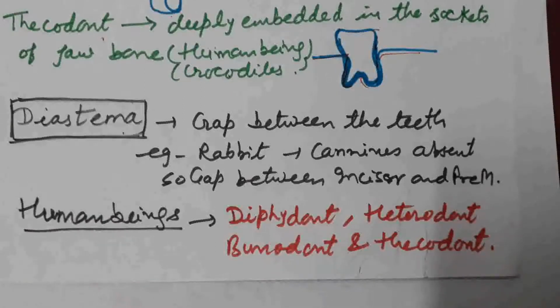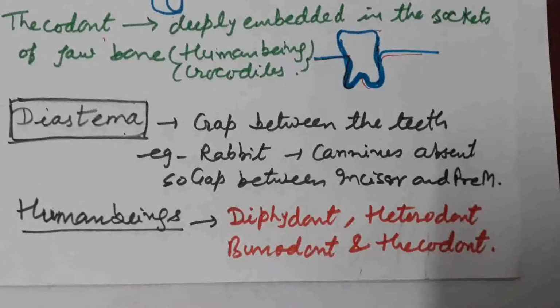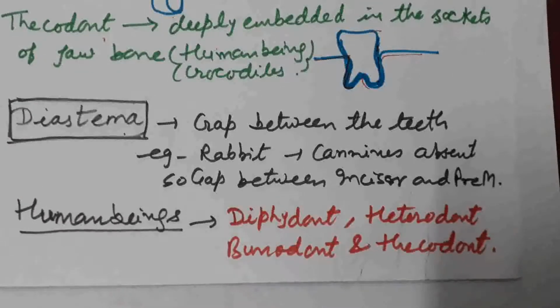Four types of teeth are present in the human being, that is incisors, canines, premolars and molars. They are bunodont. What is bunodont? That is, they are showing the blunt shape, which is found in case of human being. And the last one is the teeth are thecodont in case of human being, that is, they are deeply embedded in the sockets of the jawbone.